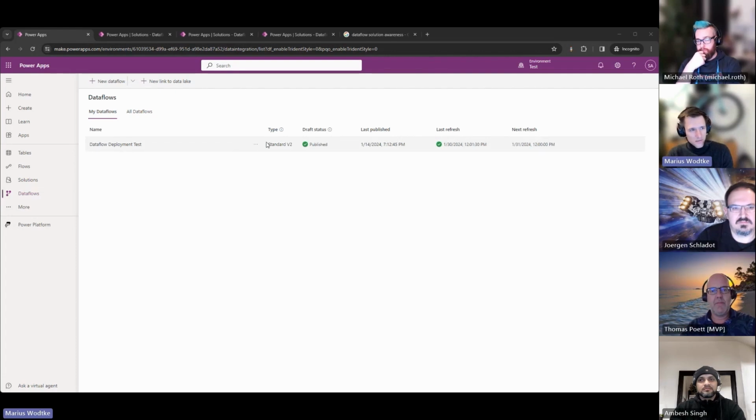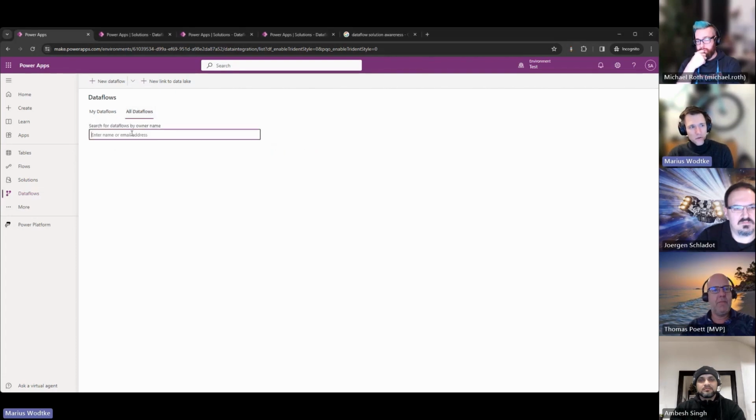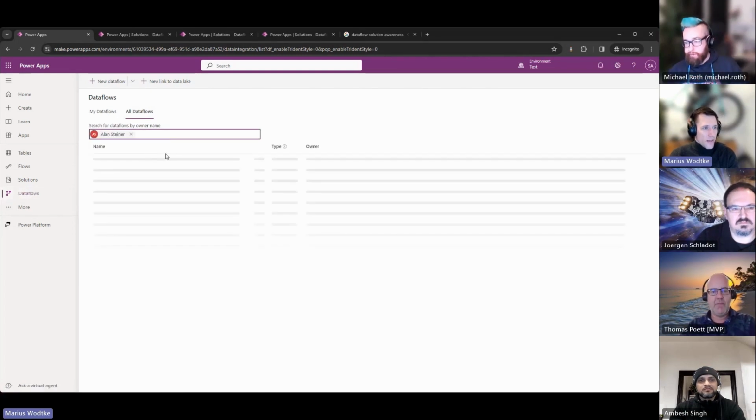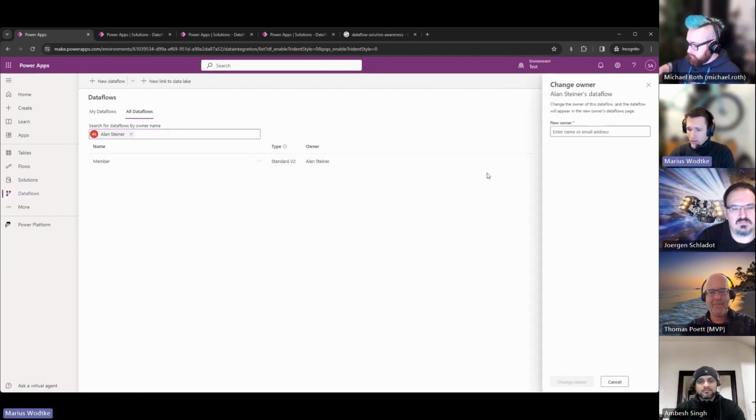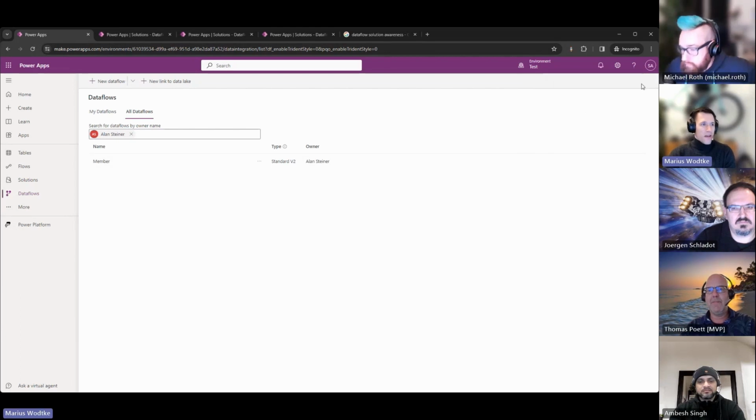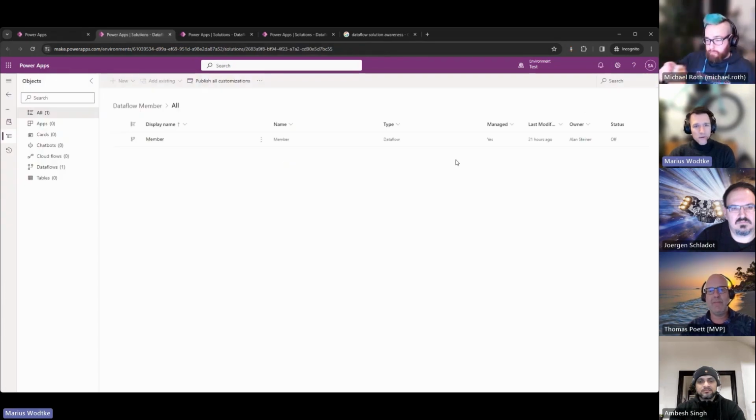So you see here, this is my data flow. And if I go to all data flows and search for someone else, so that will be Alan Steiner, I can see his data flows, only one currently, and I can change the owner, for example, to myself because I'm an administrator. And this is all fine. And so this data flow was imported by Alan Steiner with a solution here.